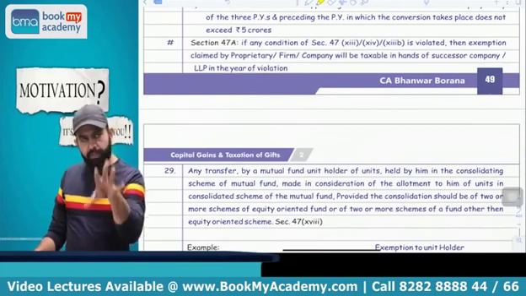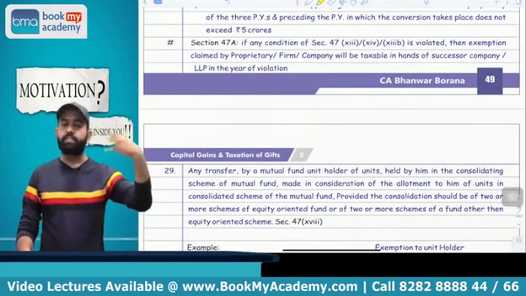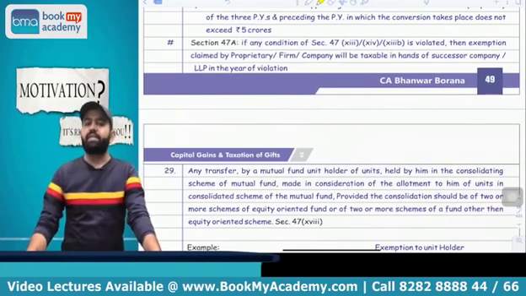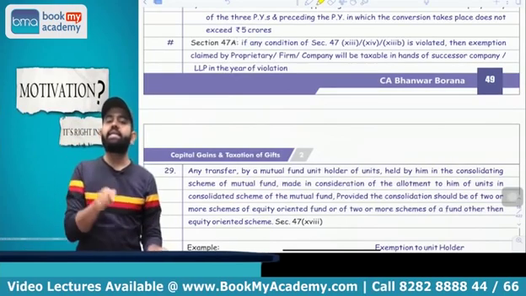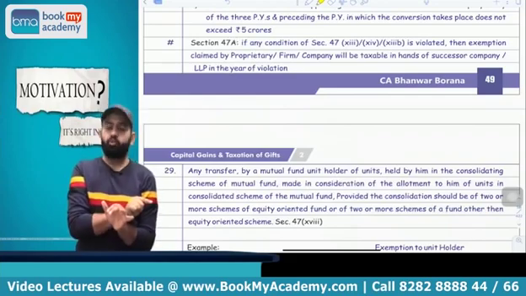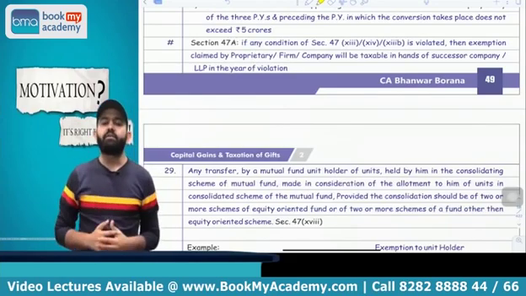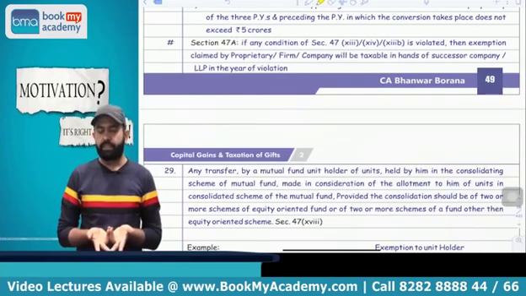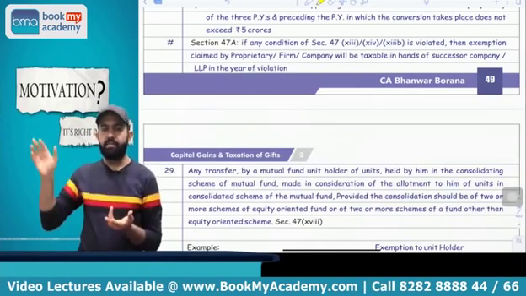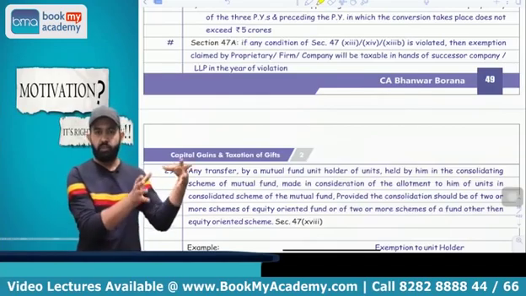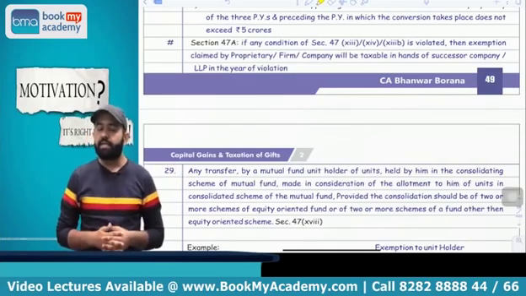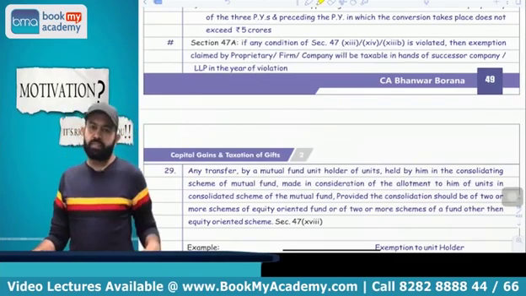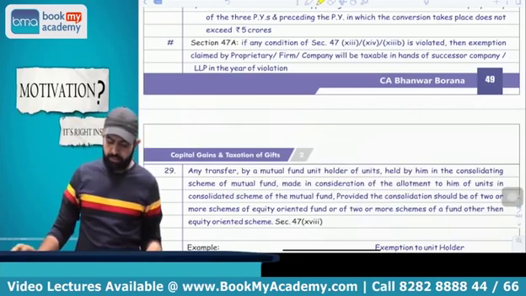Yes. Suppose in this succession case, if any condition is violated, then whatever capital gain exempted earlier shall be taxable in the year in which violation took place, in the hands of the successor, because there is no predecessor; the predecessor's business is already discontinued and now there is a new assessee, or I can say the successor. So in the year of violation, whatever capital gain exempted earlier due to section 47 will be taxable in the hands of the successor. You got my point or not?